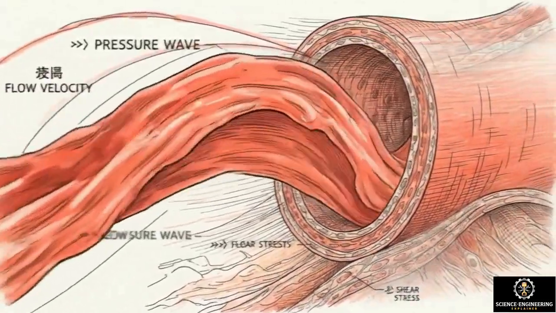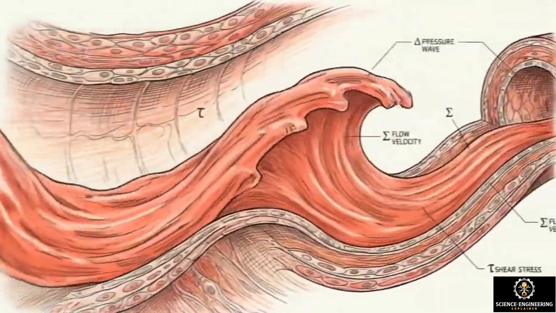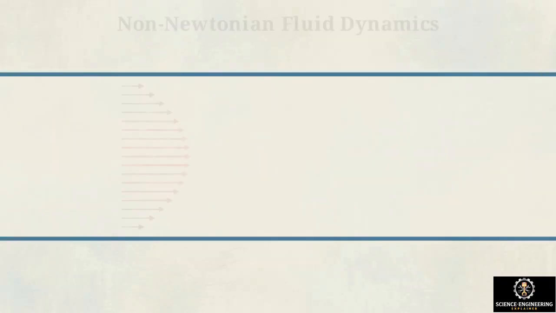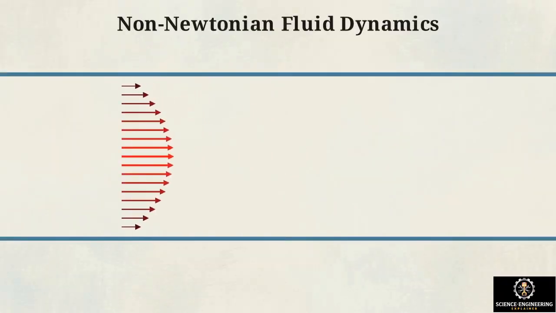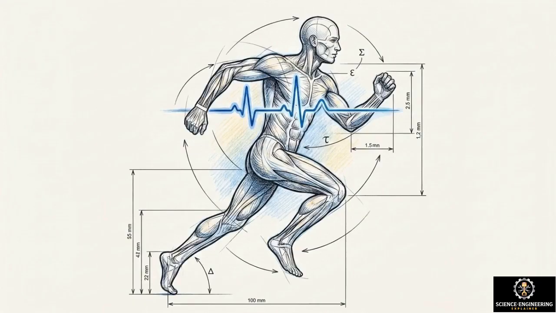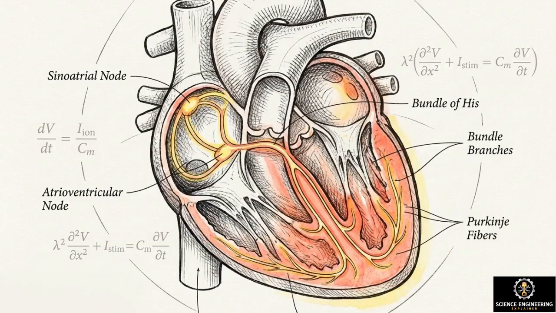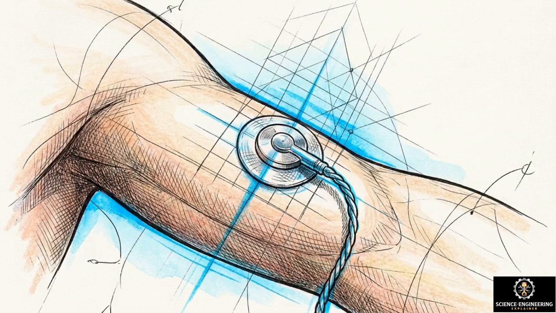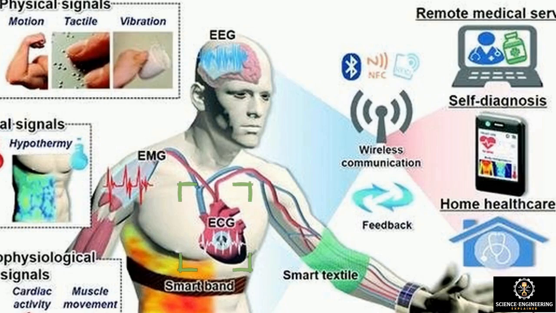The central nervous system and specialized cardiac conduction pathways operate as the body's primary electrical pacing network. As the electrical signal propagates through this network, it triggers the synchronized physical contraction of the heart muscle, or myocardium. This physical contraction generates the pressure gradients required to push blood through the vascular system. Hemodynamics, the study of this blood flow, is essentially a complex, non-Newtonian fluid dynamics problem, governed entirely by the timing of the heart's electromechanical pump. Every physical motion and fluid transport in the human body is downstream of an underlying electrical circuit firing.